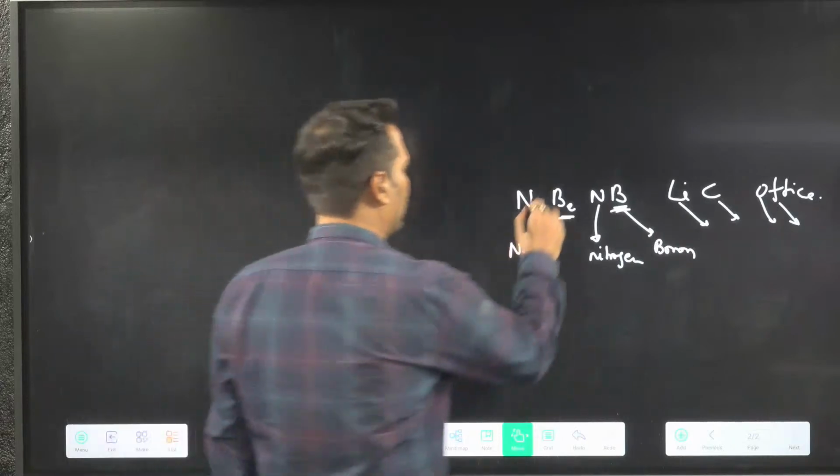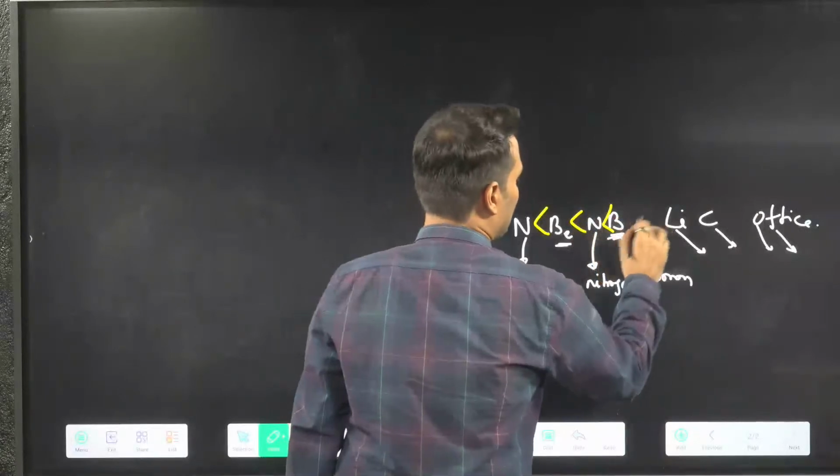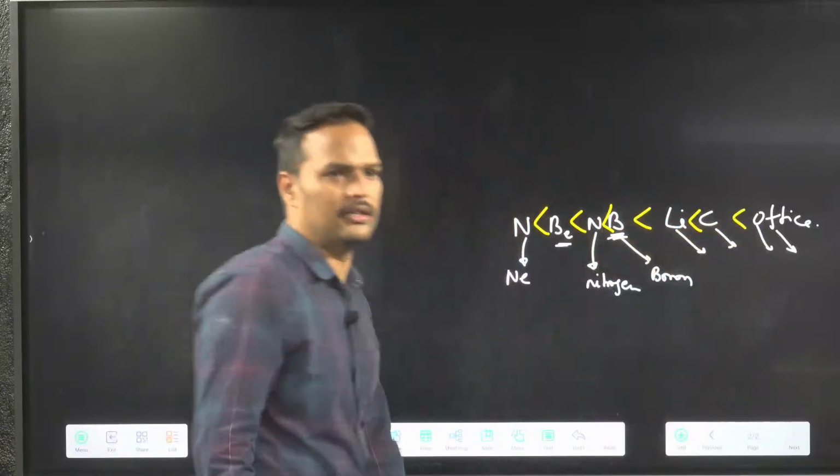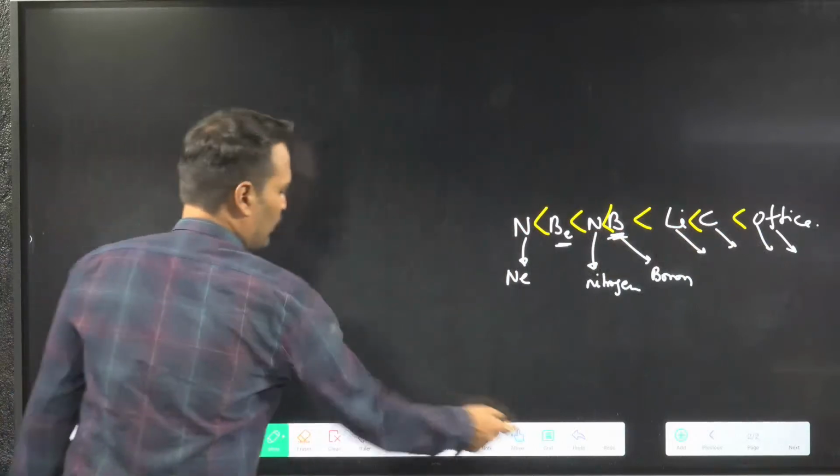Electron affinity order. So only this much is in your syllabus. You can just go through all these points. All of you clear with this point?